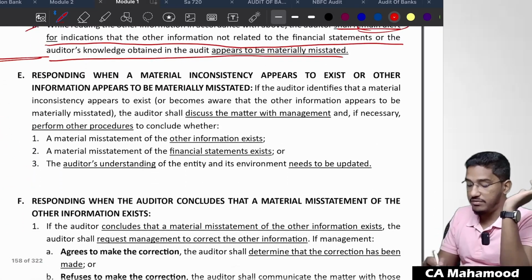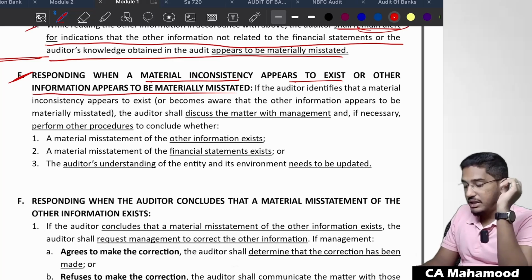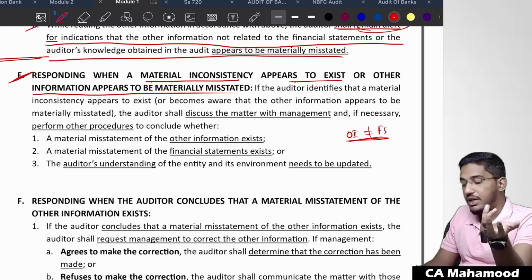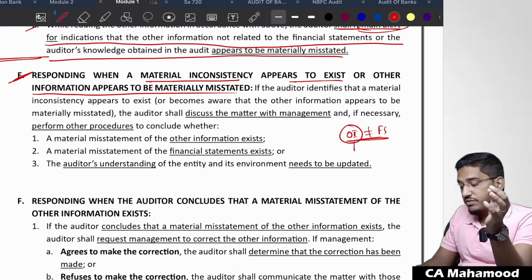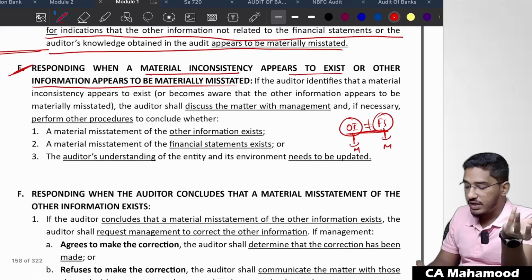Then finally, responding when a material inconsistency appears to exist or other information appears to be materially misstated. Now finally, you read the other information, you found that there is an inconsistency between other information and financial statements. Now what you should do? Since you found inconsistency, you need to determine, is that inconsistency because of misstatement in the other information, or is it because of misstatement in the financial statements? That you need to find out. So that's what they are telling.